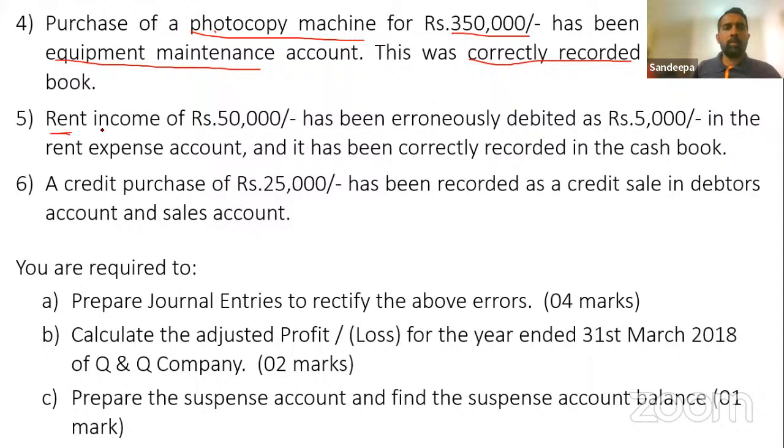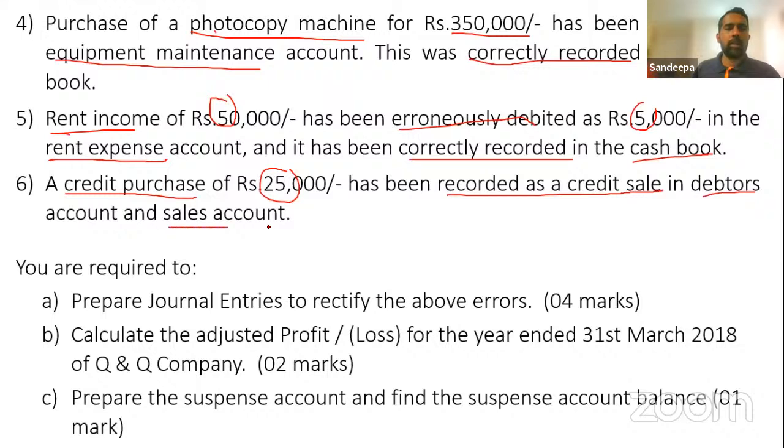Rent income 50,000 has been erroneously debited as 5,000 in the rent expense account. It has been correctly recorded in the cash book. Credit purchase 25,000 has been recorded as a credit sale in the debtors account and sales account. Right? Okay. Please read the adjustments again.